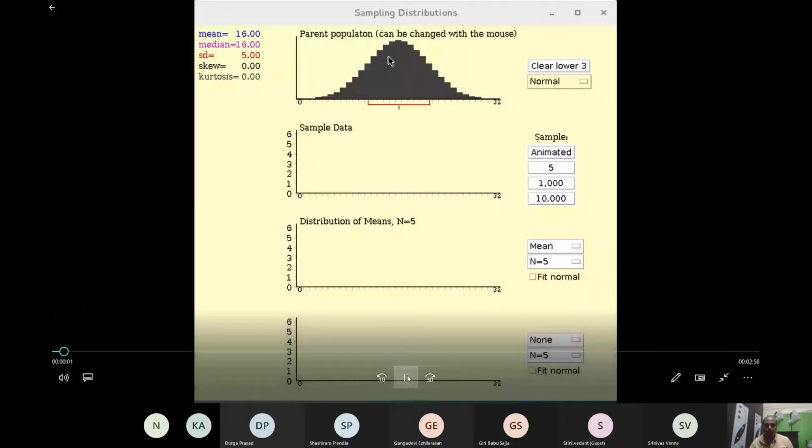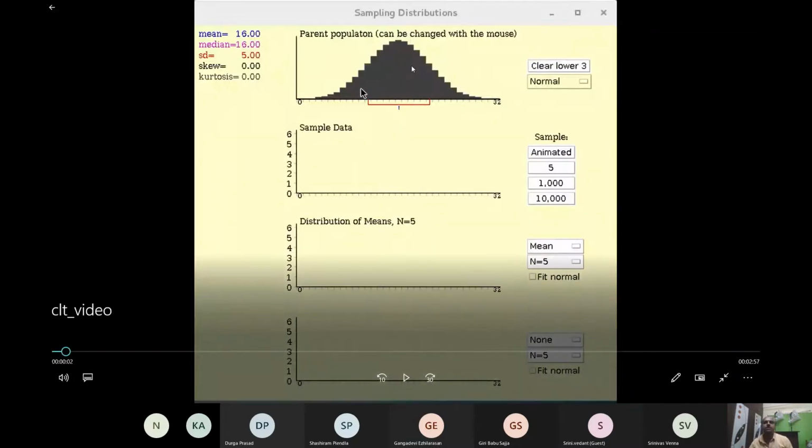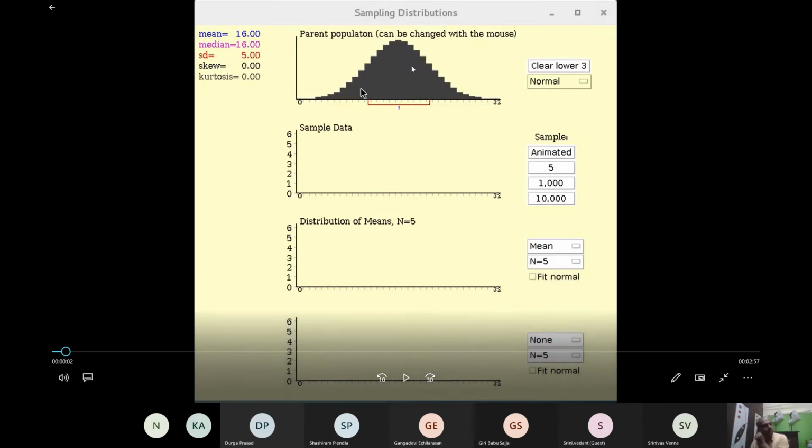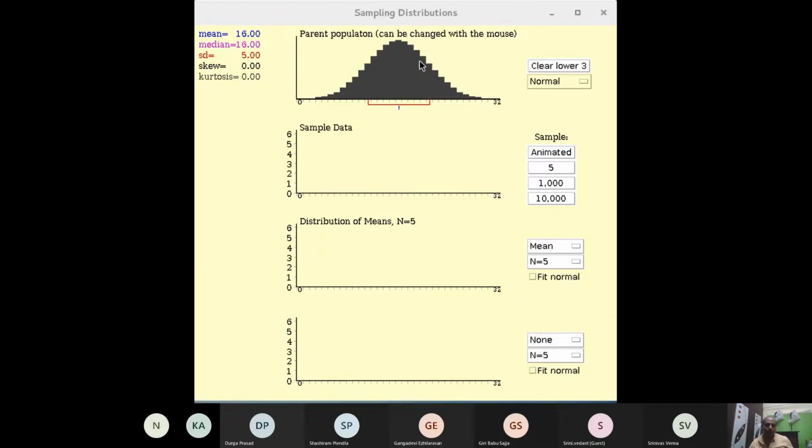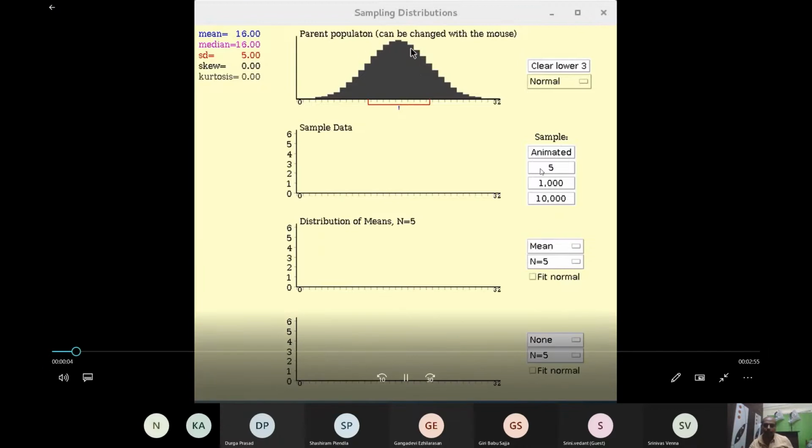So if you look at this data, the population is normally distributed. I made one statement. Whether population is normally distributed or not, the sampling distribution of means is going to be normally distributed. This is a population with a normal distribution. Now I am going to take a sample of five items from this population.